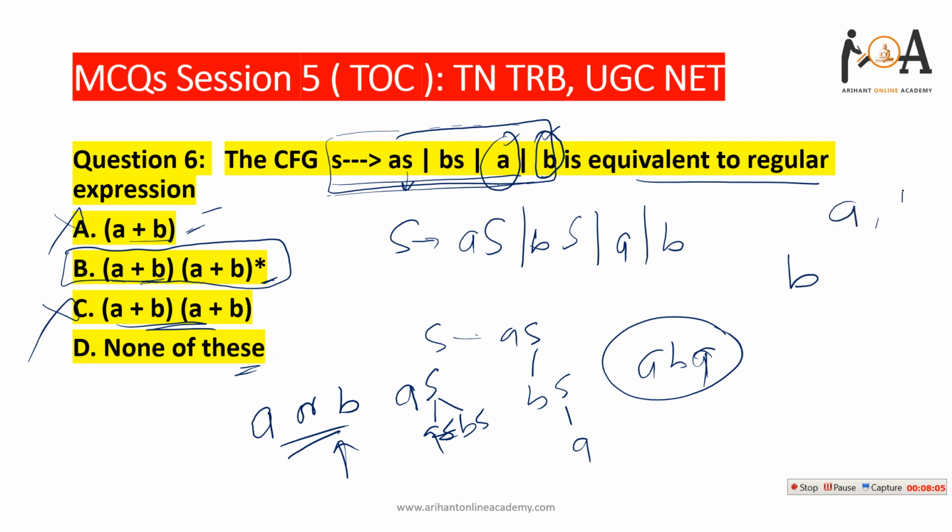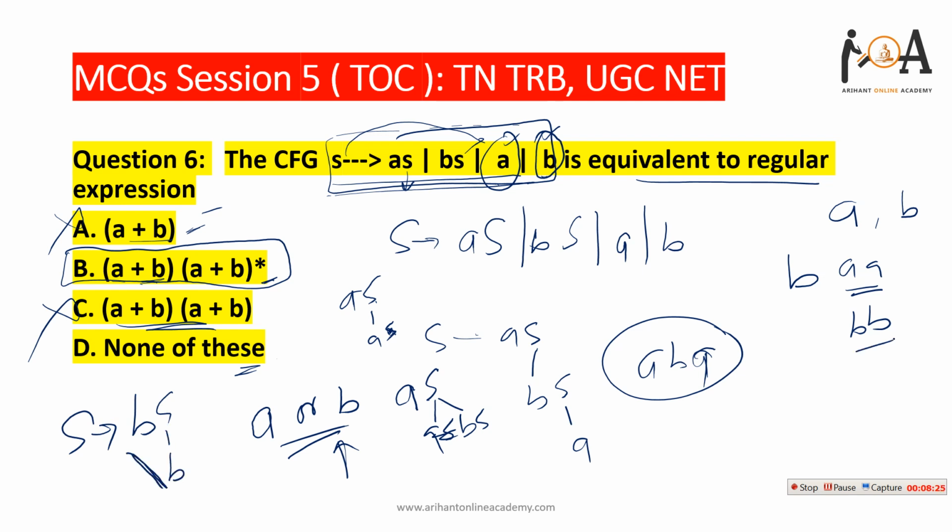If I want to derive AB, I can derive AS and end it with B. If I want to derive double A, then AS then AS, or directly this S ends with the terminal A, so I can derive AA. If I want to derive double B, then S derives BS and this S derives B, so I can derive BB.